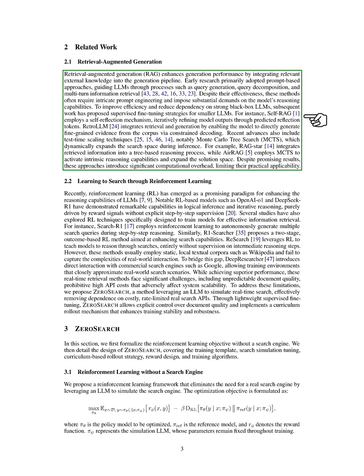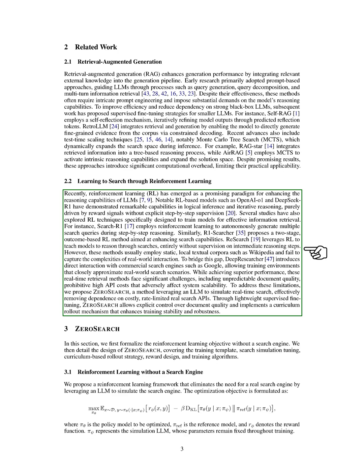For example, Self-RAG uses a self-reflection process to refine outputs, while Retro-LLM allows the model to generate detailed evidence directly from the data. Recent techniques, like Monte Carlo tree search, expand the search space during inference, with methods like RAGstar and AIR-RAG enhancing reasoning capabilities. However, these approaches can be computationally intensive, limiting their practical use. We also explore how reinforcement learning, RL, has become a valuable approach for improving LLM reasoning.